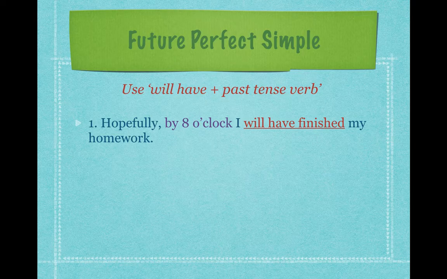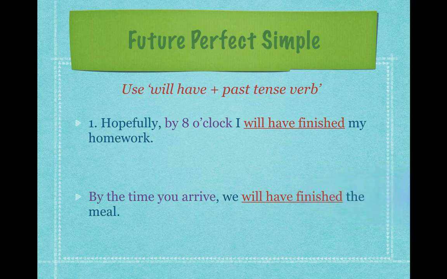So in this example, as you can see, will have finished, the red colored words. You add that future tense, will have. Finished is the past tense word of finish.